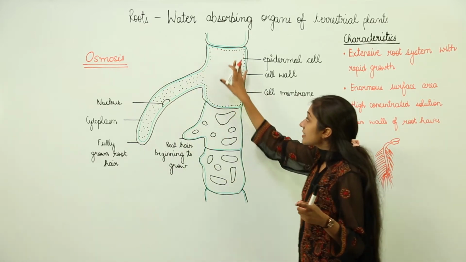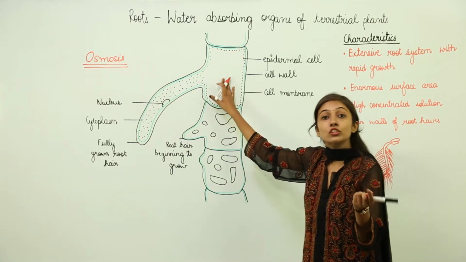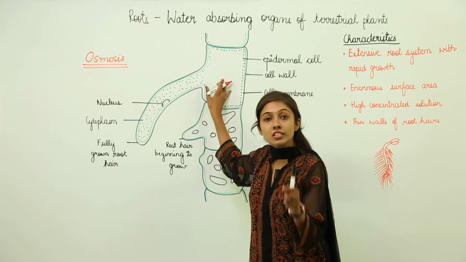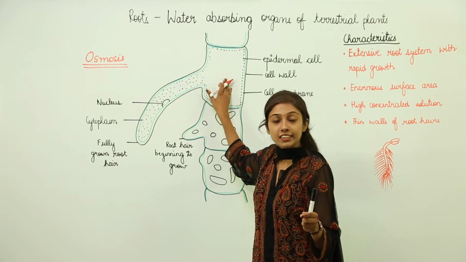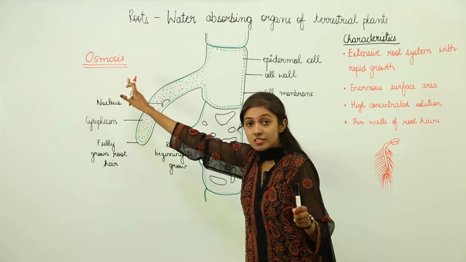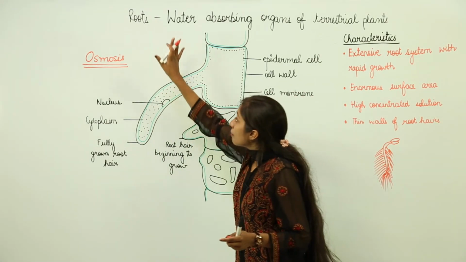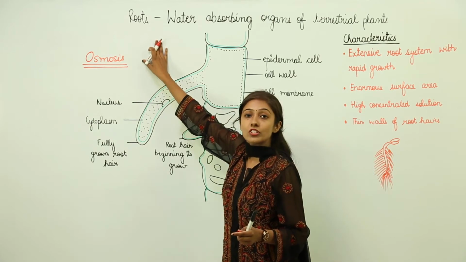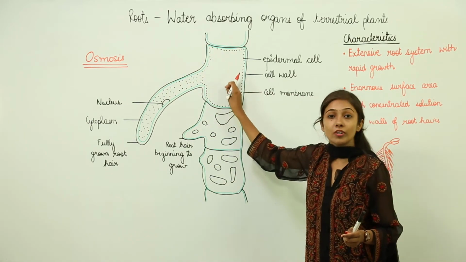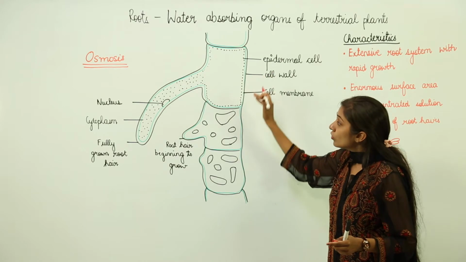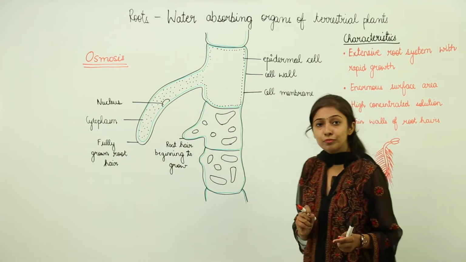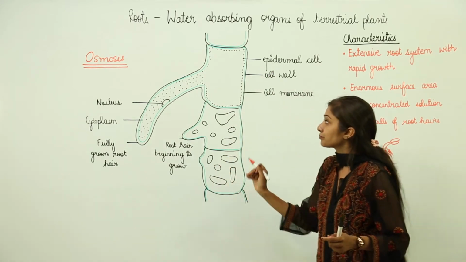Because inside the root cells there are dissolved salts, due to which the concentration of water inside is less. So in osmosis, water moves from the region of higher concentration to the region of lower concentration. I am just explaining in brief what is happening.